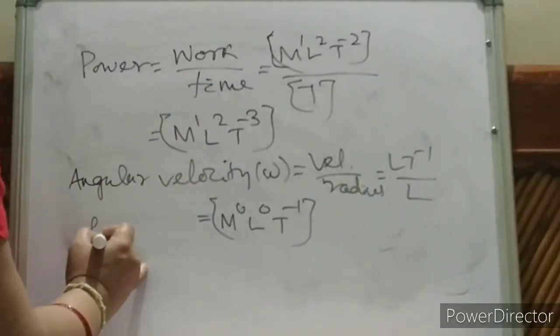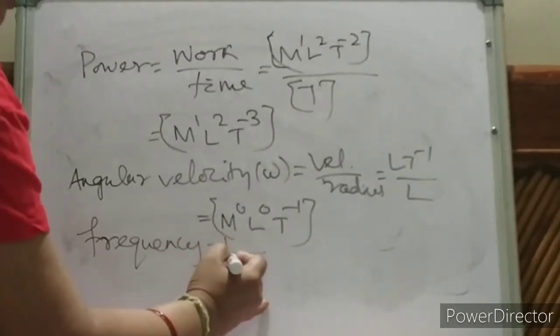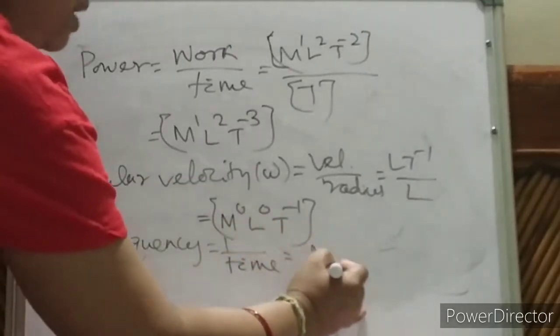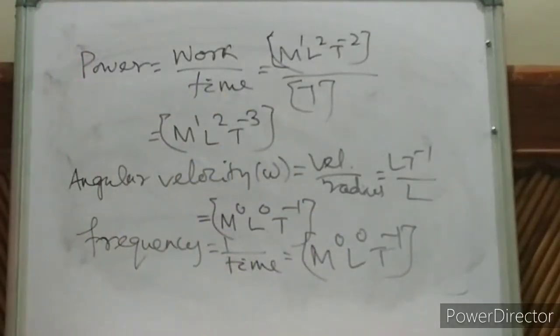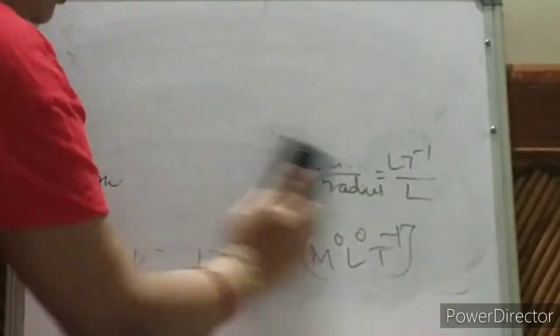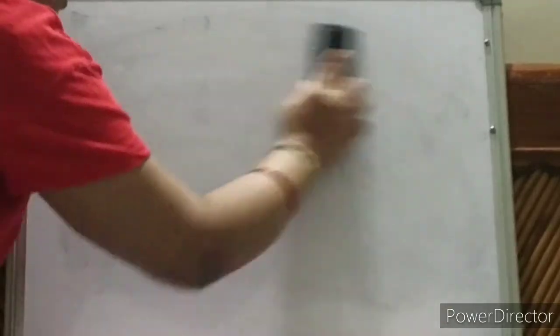What is frequency? Frequency is nothing but the reciprocal of time. So what will you write? M0 L0 T to the power minus 1. Is it clear, children? Is it clear till now? What is angular frequency? Do you know what angular frequency is? I don't think so, because you are going to study it in class 11th. Or, in the waves chapter we have discussed it; angular frequency we discussed in class 9th.